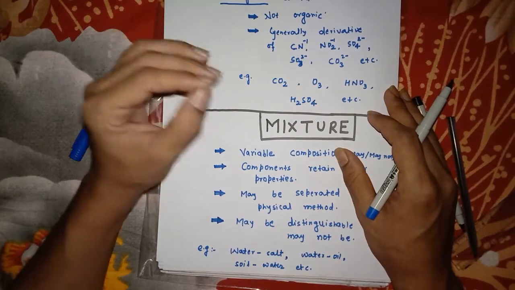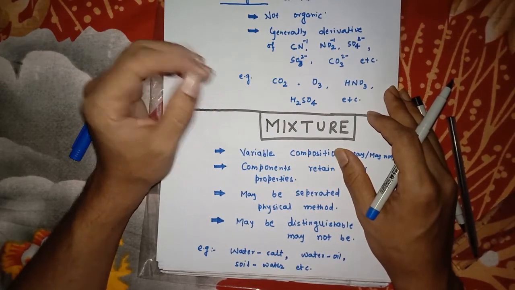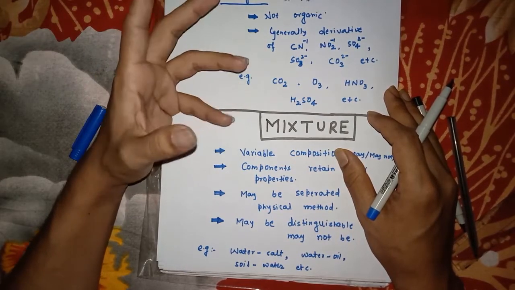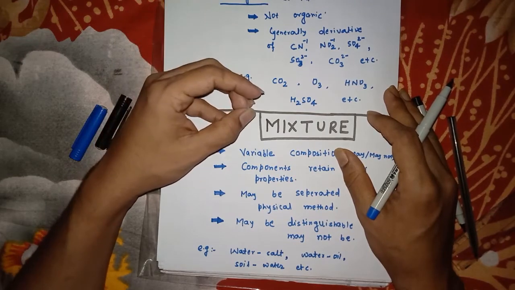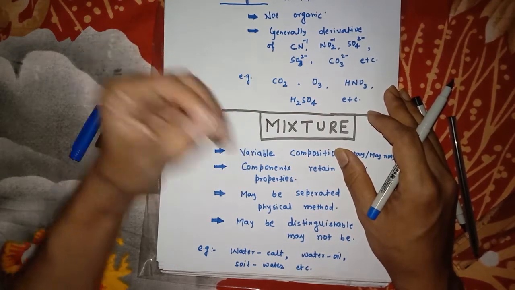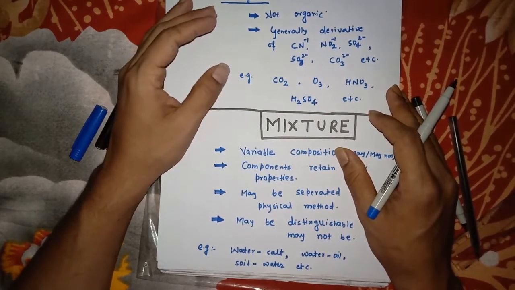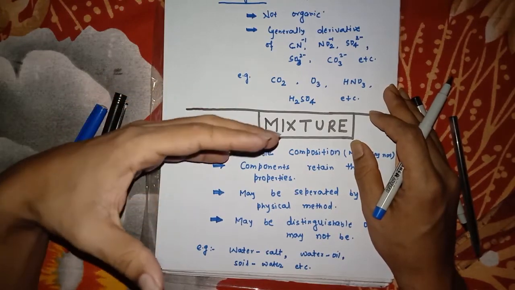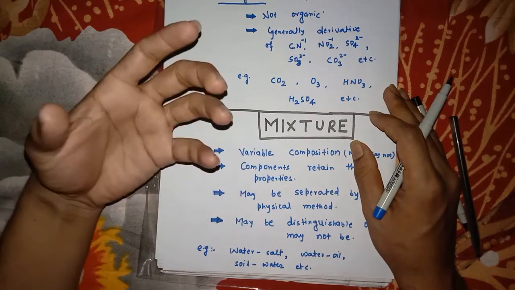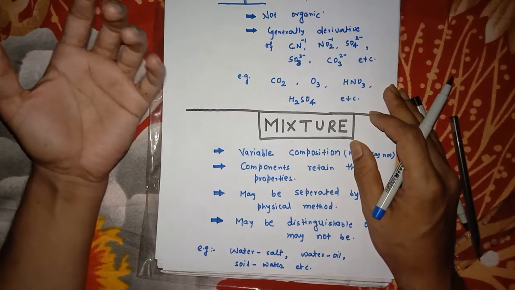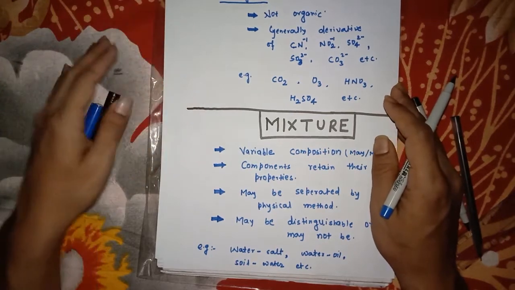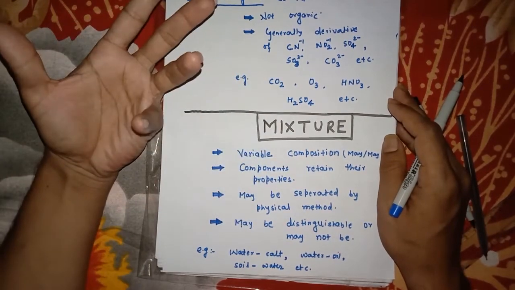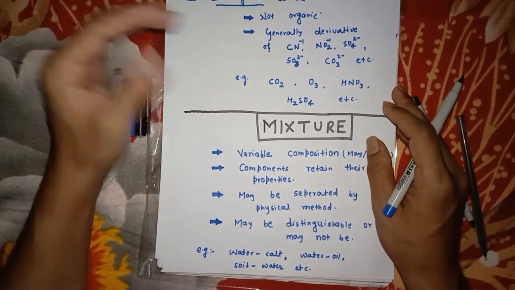For example, if I mix soil with water, after stirring we get a mixture, and the mixture has the same properties as soil as well as water. It cannot give rise to a new kind of substance which has new properties. Their particles are not linked with such a strong bond as in the case of a compound or molecule. That's why it can be separated by physical methods. Sometimes it may be distinguishable and sometimes not.